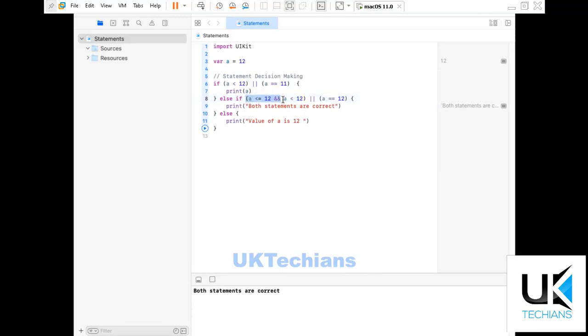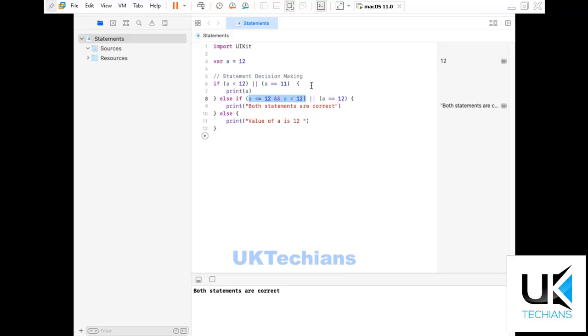Then we apply or. We said if this condition is true, print this message. If this condition is true, print this message. But if this statement is false and this statement is true, print this message, right? We can add multiple conditions in a single statement, like we did with the or operator and the and operator, or we can use any assigning operator to identify whether the condition or statement is true or false, right?